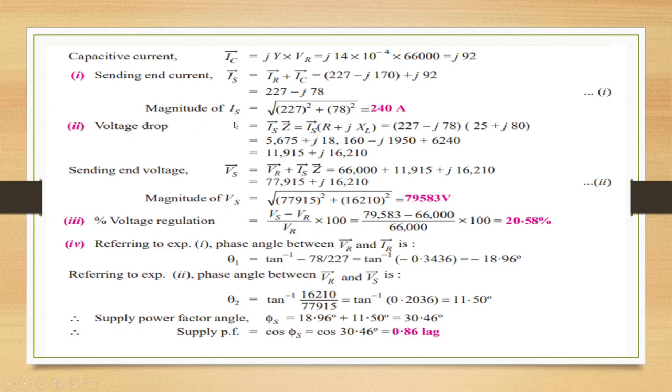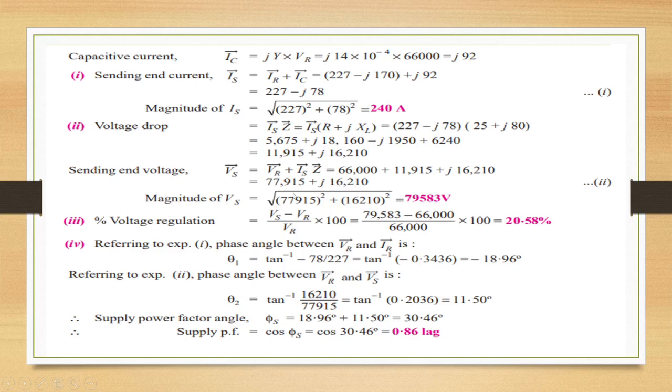Voltage drop we have to calculate, that is IS into Z. Z is nothing but R plus JXL. IS value we know, it is 227 minus J78. R plus JXL, that is 25 plus J into 80. When we multiply and add, we get the value of voltage drop: 11,915 plus J16,210. Sending end voltage VS is VR plus IS into Z, 66,000 plus 11,915 plus J16,210. When we add up, we get VS as 77,915 plus J16,210.